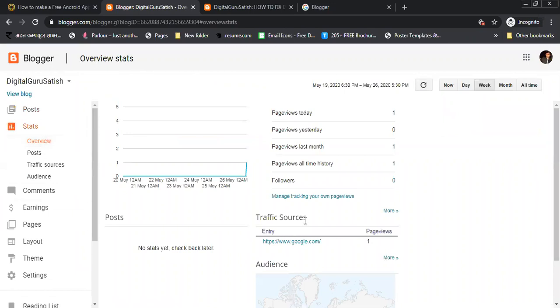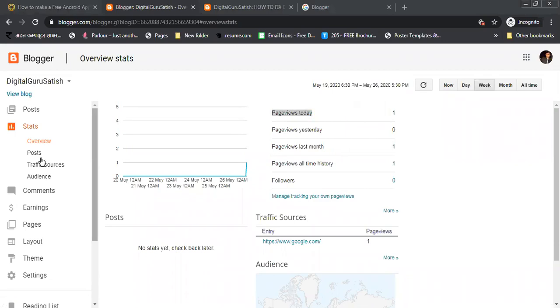You can see the traffic resources, from which .com you are getting your traffic, and how many followers are present. Here you can see 0. Page views all-time history, here you can see 1. Page views last month, here you can see 1. Page views yesterday, here you can see 0. And page views today, you can see 1.